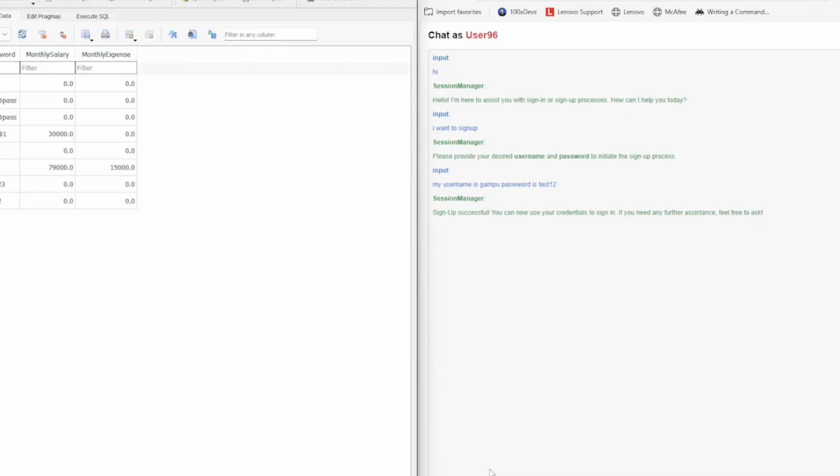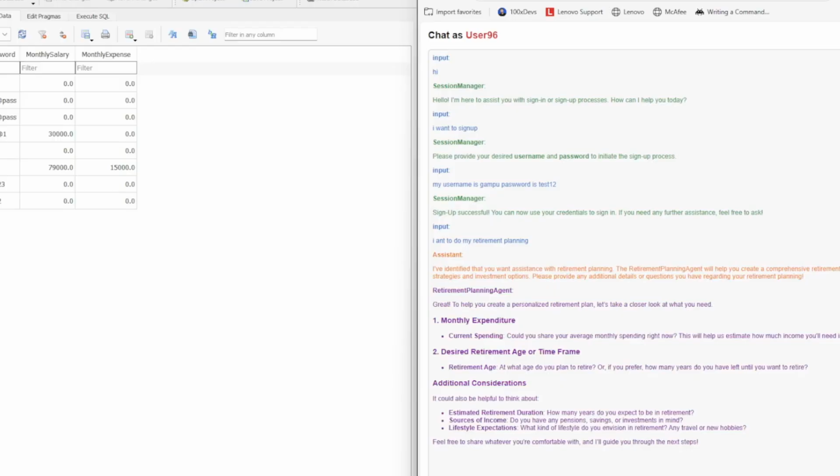Now that we have signed in to our application, we will see the demo of two agents: the portfolio manager agent and the retirement planning agent. Let's start with retirement planning first. I want to do my retirement planning, and let's see what it has got for us. This is our first assistant, which is also a router. It says that it is routing our query to retirement planning.